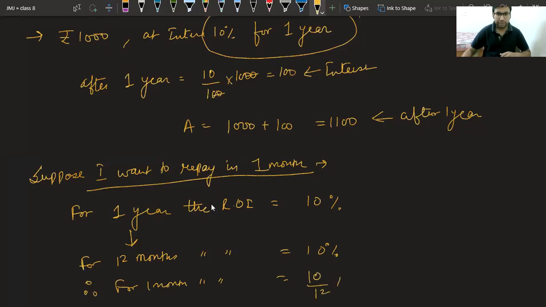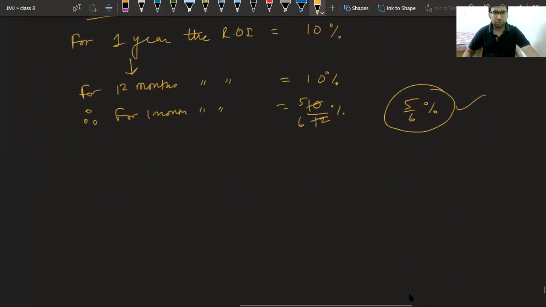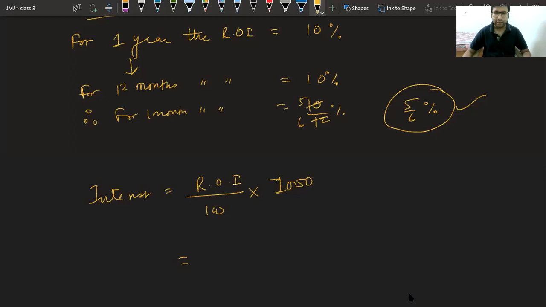It becomes 10 upon 12%. That is 5 upon 6%. 2 5s are 10, 2 6s are 12. So if I give you back the money in 1 month, I have to pay only 5 upon 6%. Now find how much money I have to give. So interest given by me will be given by rate of interest upon 100 into the money. Money is 1000 rupees. Kindly find the answer. How much interest will I have to pay?